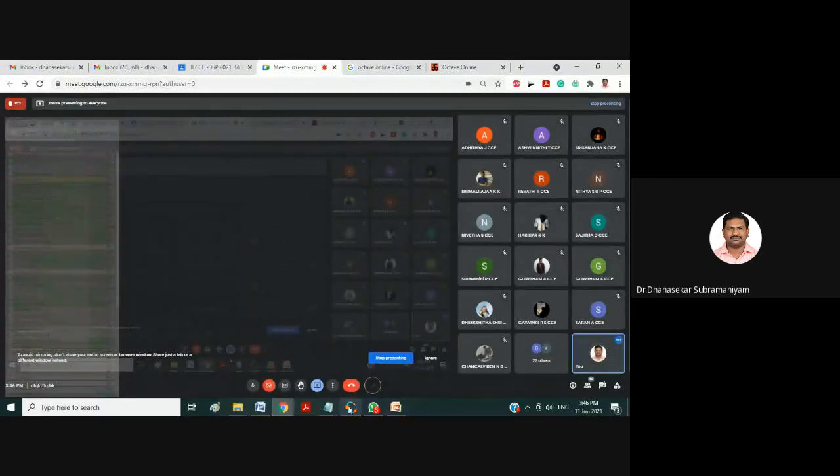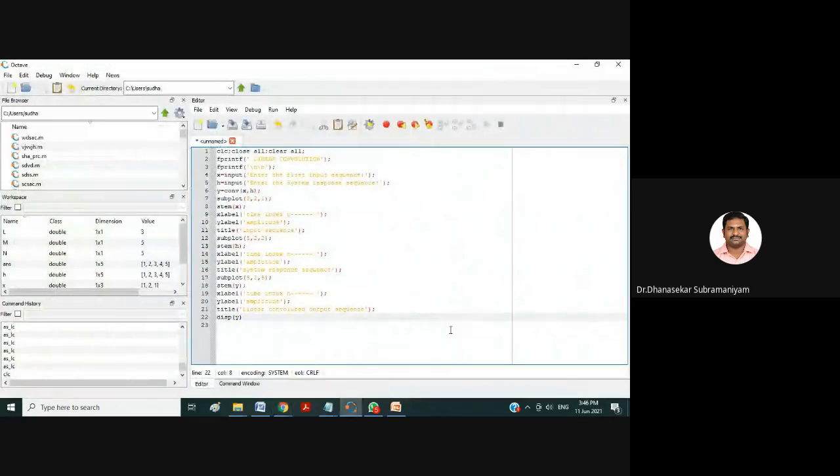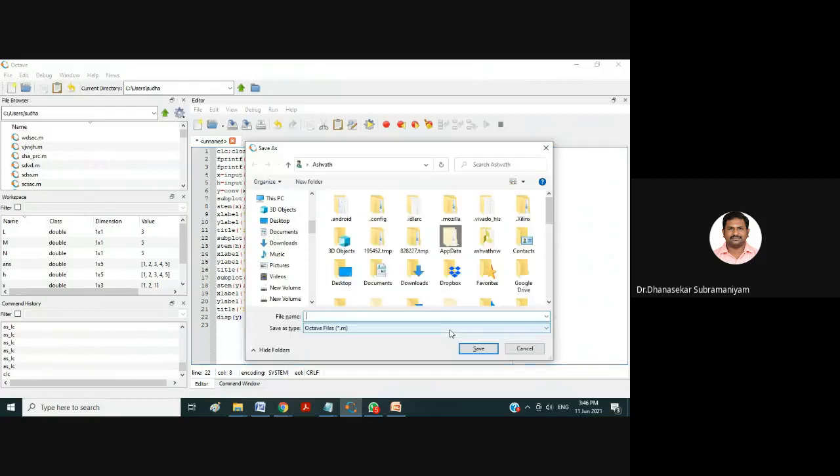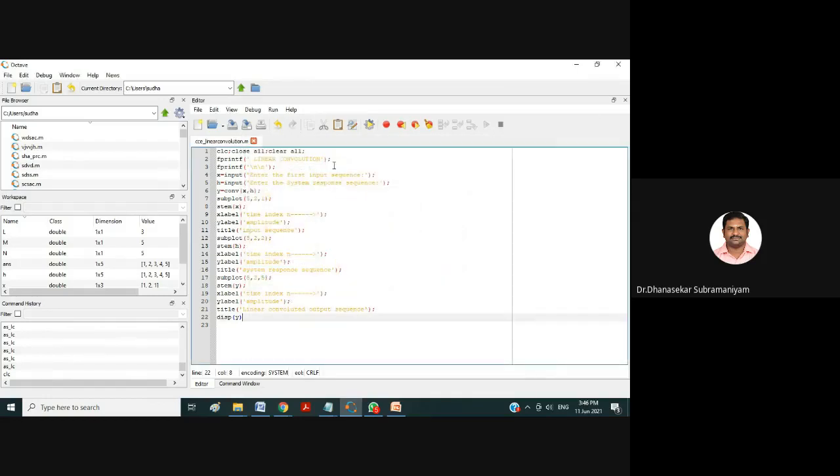Okay, so I'll be compiling this code. Once you type the code, give Control S. Control S is for saving the code, so automatically it will be stored in some location. Now it is storing in my user location. You can give it some name. I'm giving the name CCE underscore linear convolution. So I have saved the code.